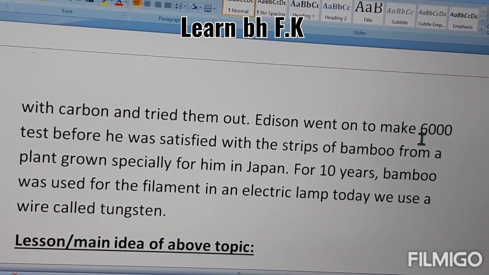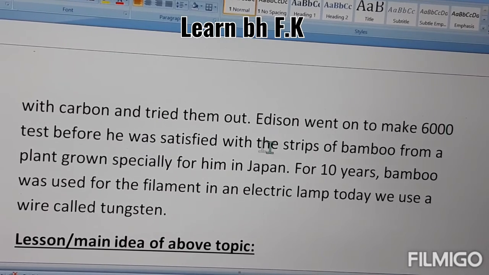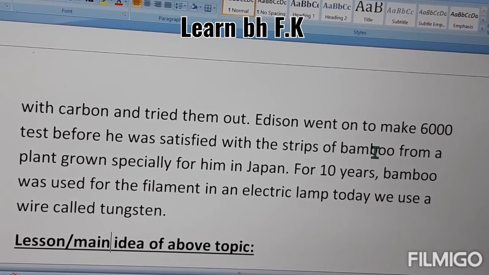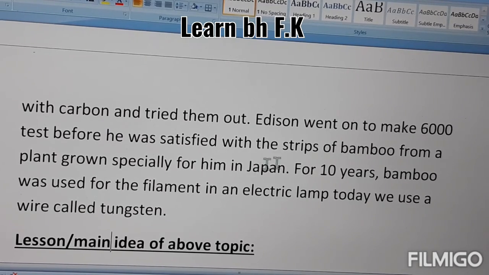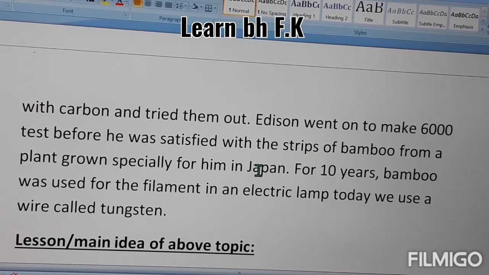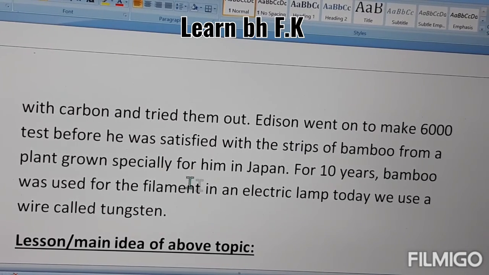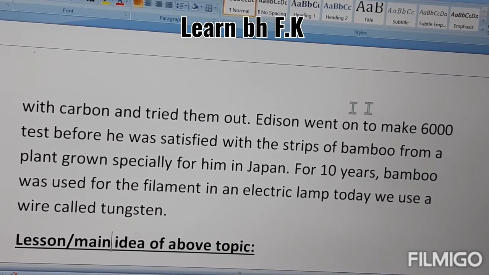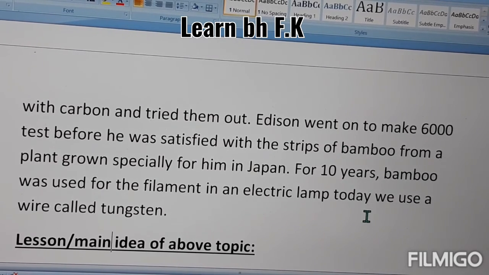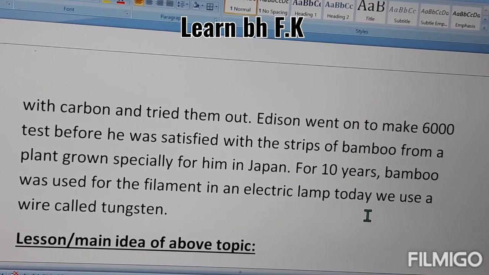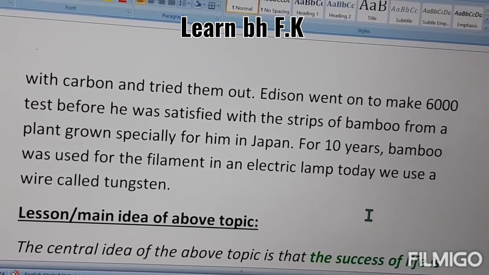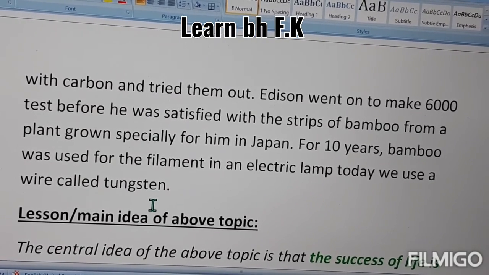It means he did a lot of work on the invention of the electric lamp, and he succeeded. For 10 years bamboo was used for the filament in the electric lamp. Today we use a wire called tungsten.